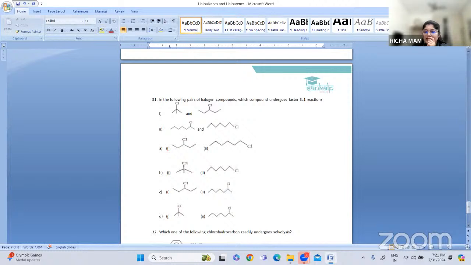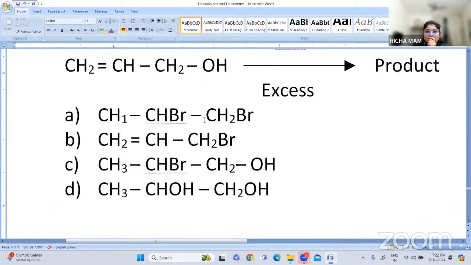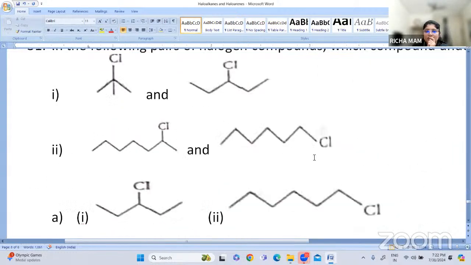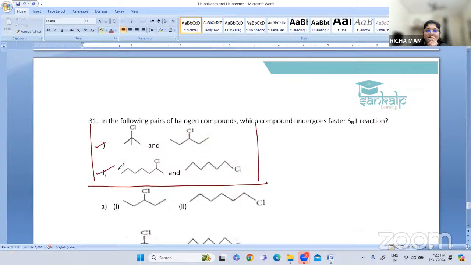These are the 4 sets. Among these, which will undergo faster SN1 reaction?